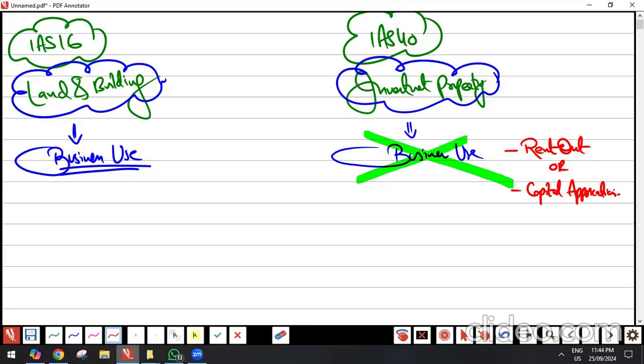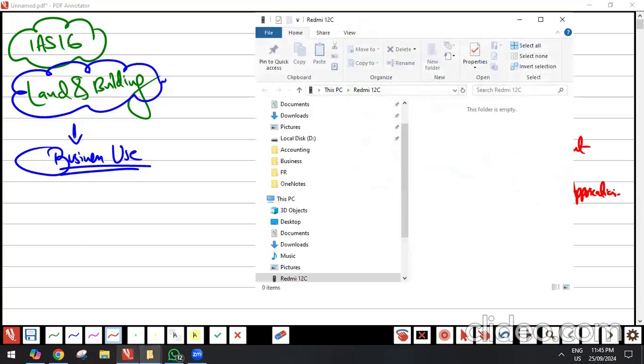Capital appreciation is when we acquire a property and put a lock on it, not using it until the value of the property appreciates, and we will sell it off. Our intention is to sell the property once the value has increased, right or wrong? Any doubts? No. Okay, very nice.